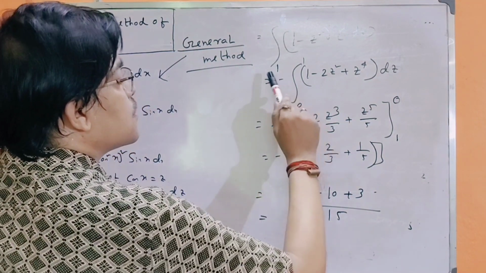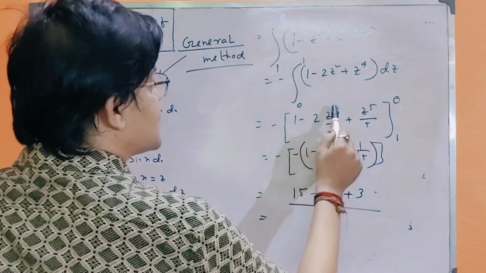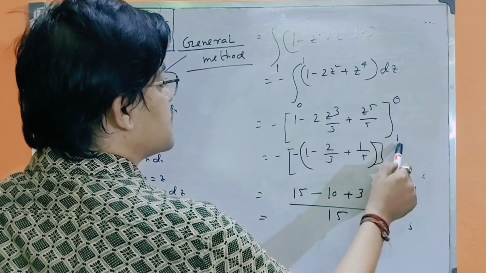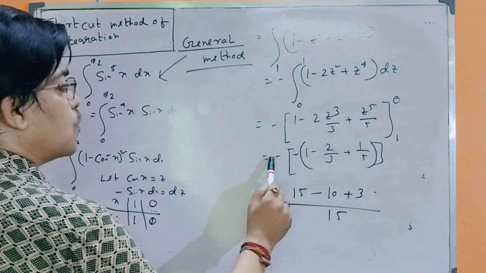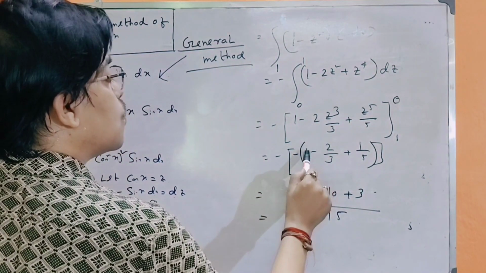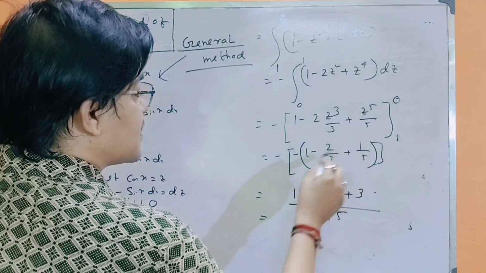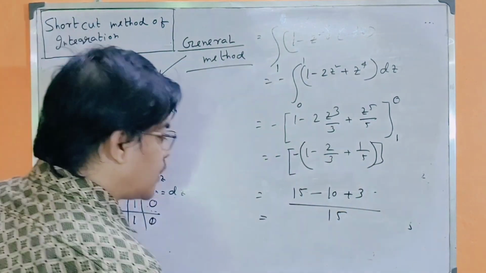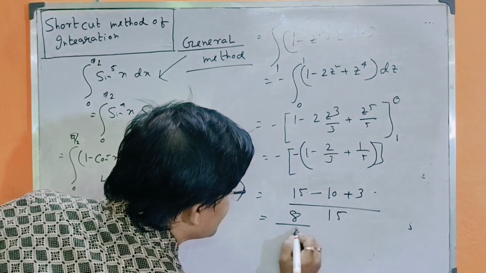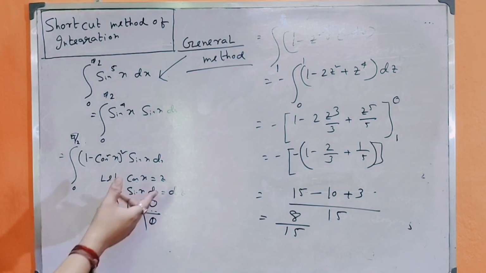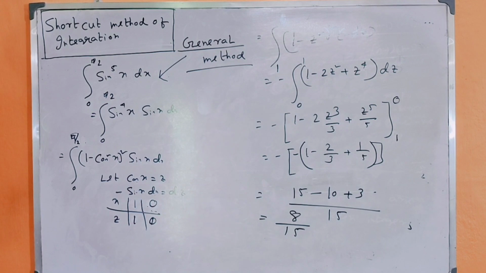Minus of [1 − 2z cube by 3 + z to the power 5 by 5]. Now minus of minus (1 − 2 by 3 + 1 by 5). Putting the values, we get the result is 8 by 15. This is the general or conventional method.